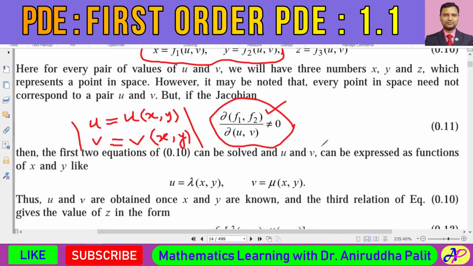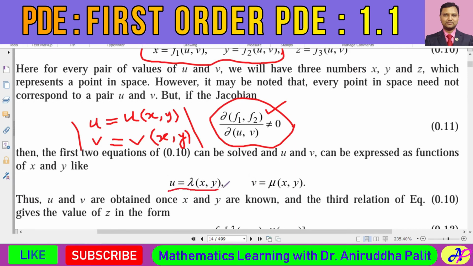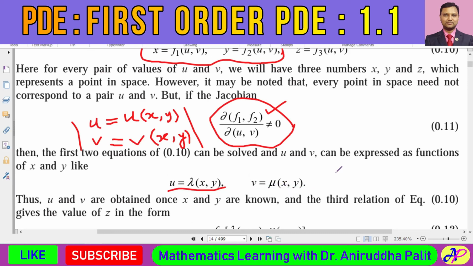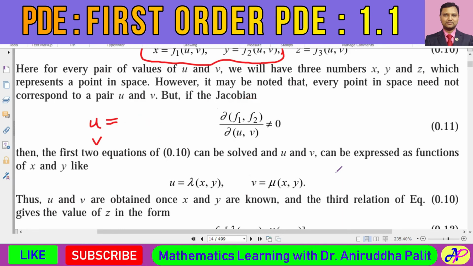And in this book they have written u as a function lambda of x comma y and v as a function mu of x comma y. So that is the condition, that the Jacobian would be not equal to 0.